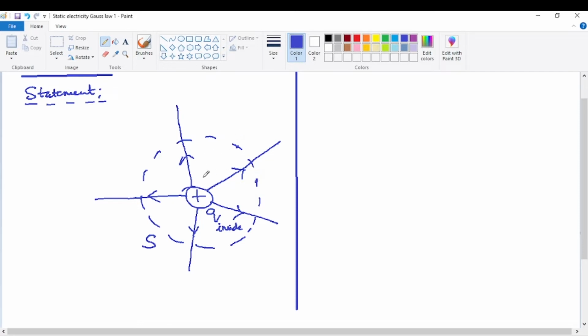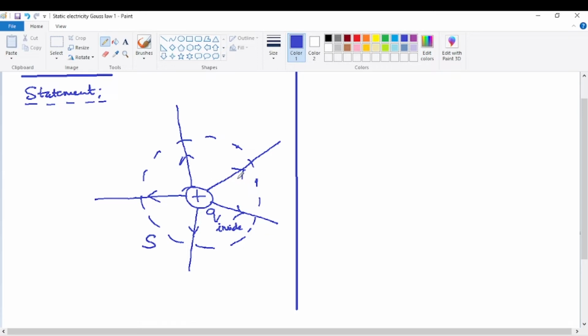Strictly speaking, the lines of force are imaginary, but they are very, very important in understanding the nature of the electric field. Though they are only theoretical, they play a very important role. They make it very simple to understand the electric field. So that's the importance of the electric lines of force.